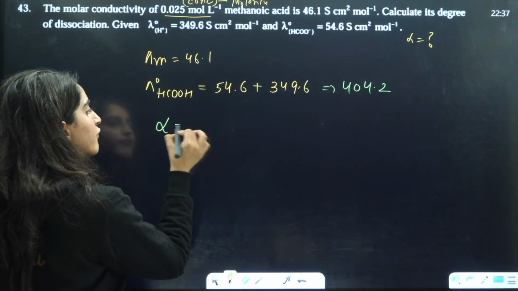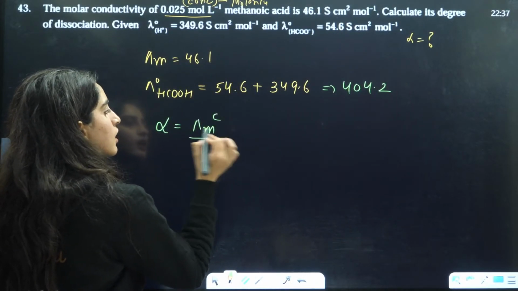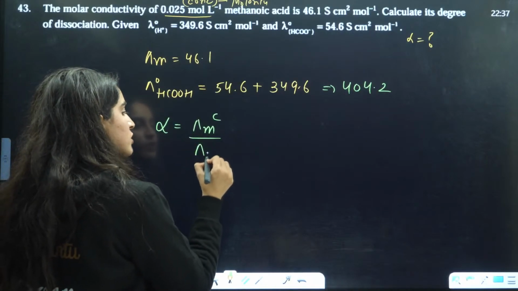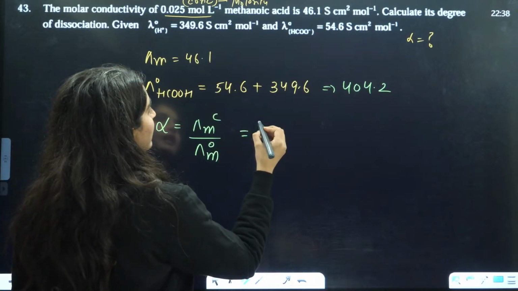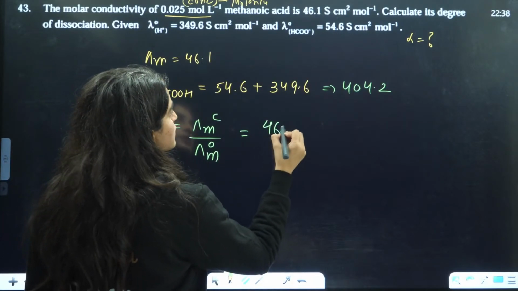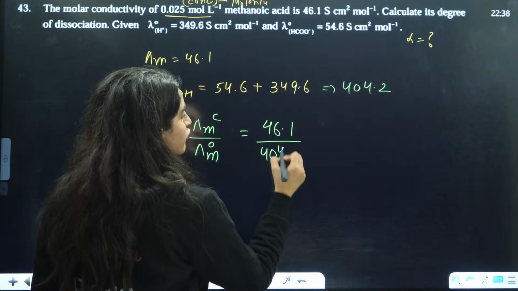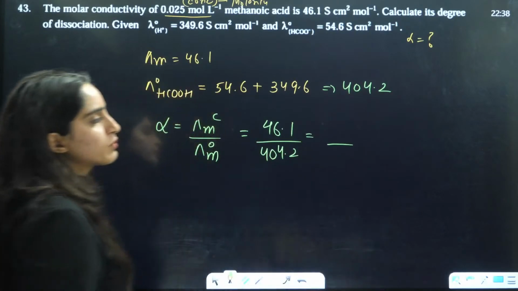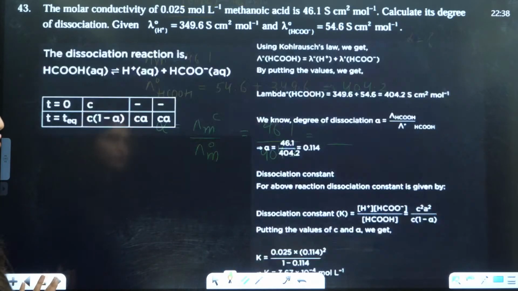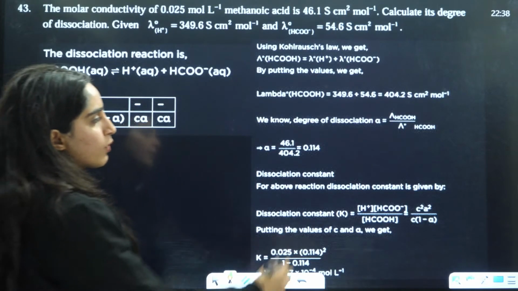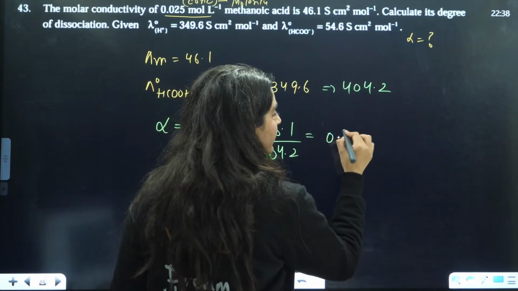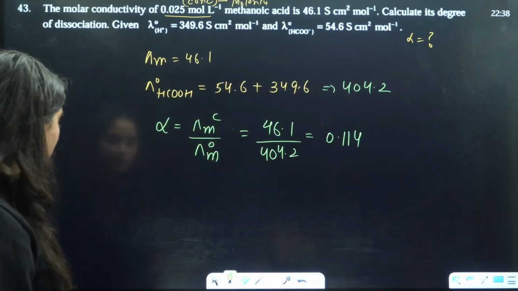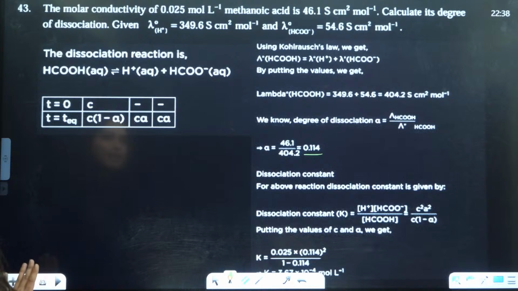After this, alpha is equal to molar conductivity at concentration C divided by molar conductivity at infinite dilution. So it will be 46.1 divided by 404.2. That is going to be the value of the degree of dissociation, which will come out to be 0.114. Just do the calculation, you will get the answer. That's all. You don't need to get into all these other things.